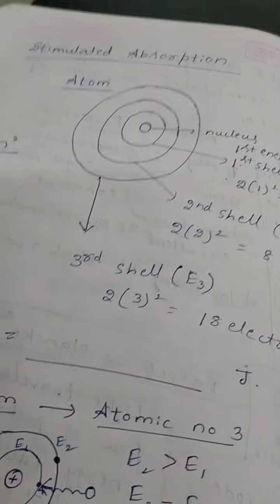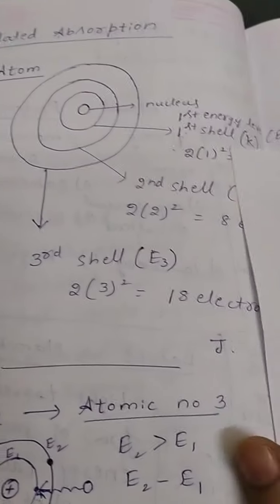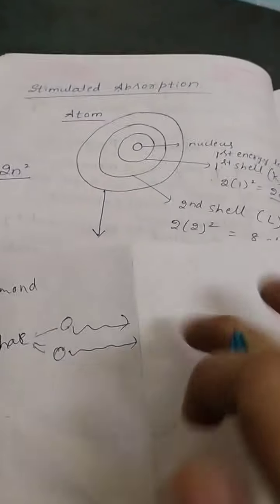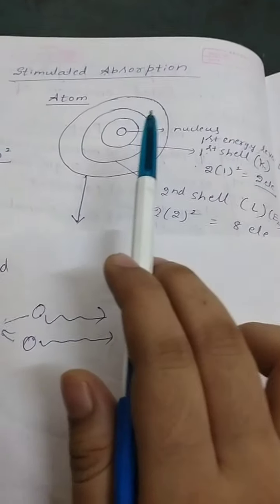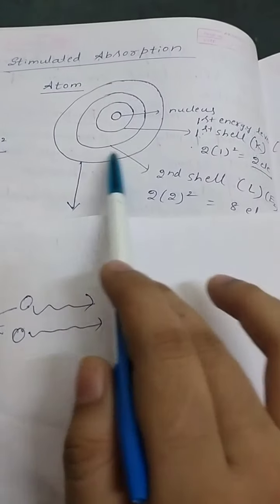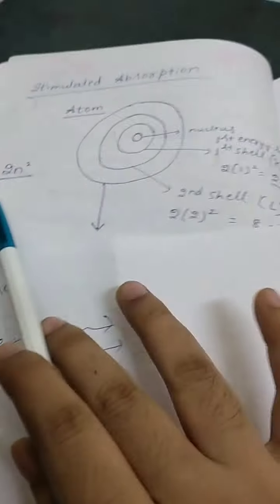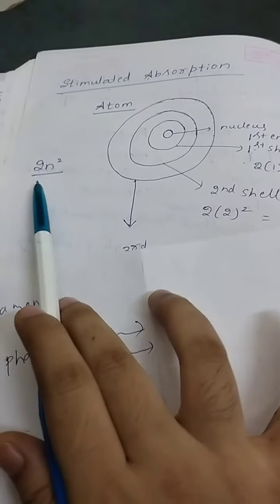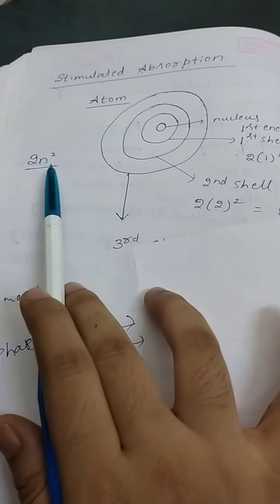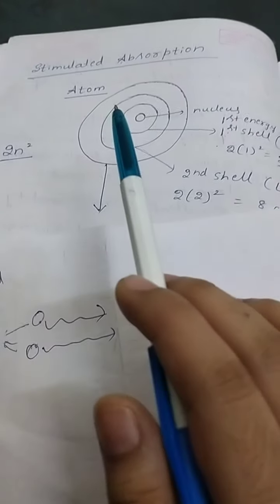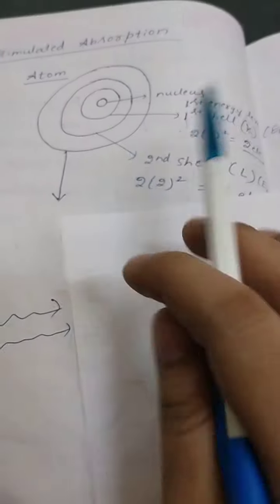By knowing this, we should know the three concepts, that is stimulated absorption, spontaneous emission, and stimulated emission. So you already know the basic structure of atom. At the center there is a nucleus, and surrounding the nucleus there are orbits. You already know in chemistry, the first shell is known as K shell, and the number of electrons that can be accommodated in a given shell is 2n square, where n is the shell number, or the orbital number you can call it.